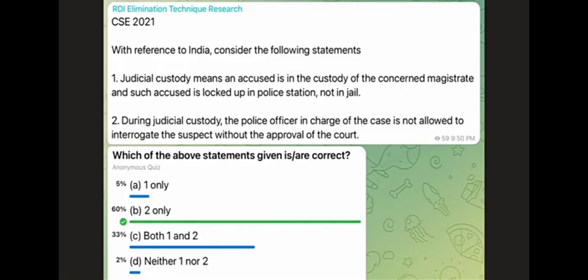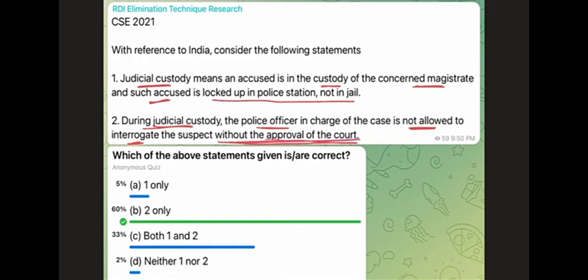Morning officers, the two questions yesterday were also from prelims 2021. The first question read, with reference to India, consider the following statements. Judicial custody means an accused is in the custody of the concerned magistrate, and such accused is locked up in the police station, not in jail. And the second statement was, during judicial custody, the police officer in charge is not allowed to interrogate the suspect without the approval of the court.